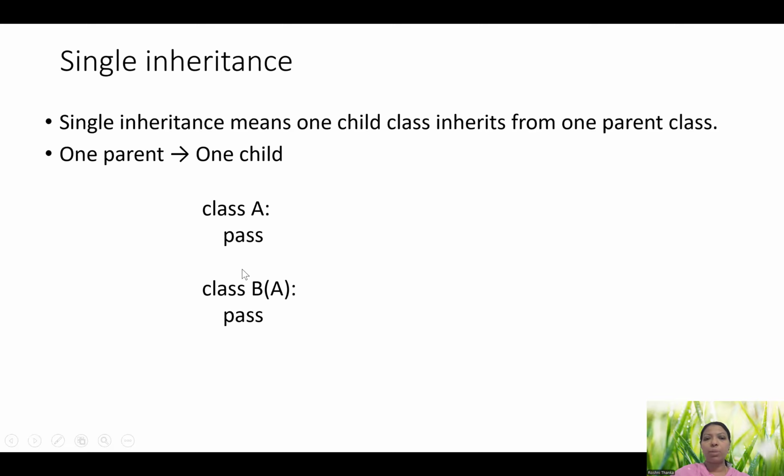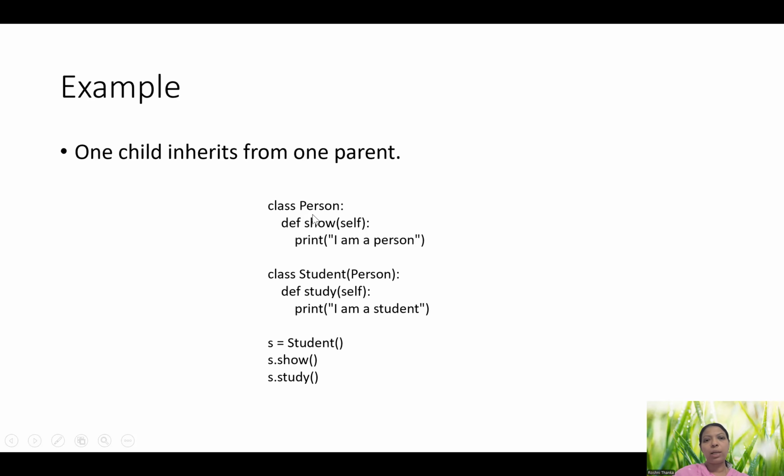Here we have two classes, but we are making the B class a child class or a derived class, which gets the properties from the A class. A class is my parent, so we have to keep the parent class inside brackets like this. So it's a single inheritance. B is inheriting from a single parent A. Since we don't have any body, we just put pass. So here one child inherits from one parent.